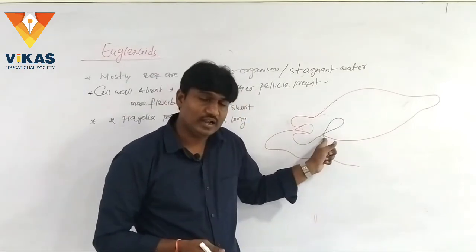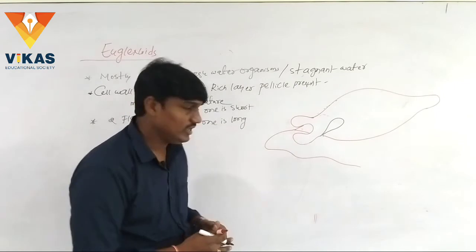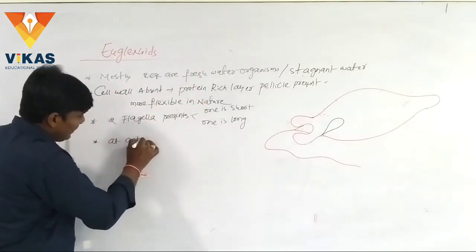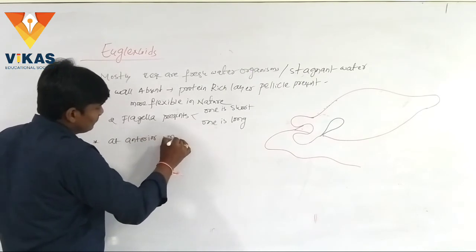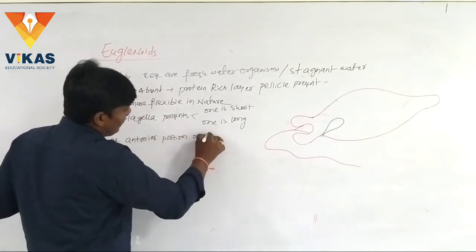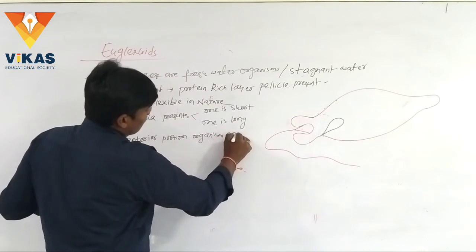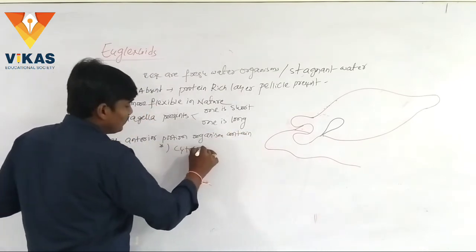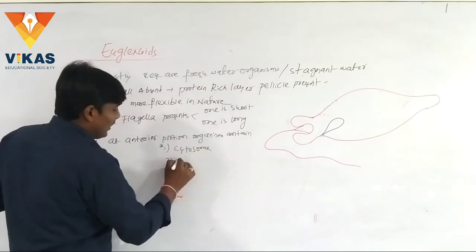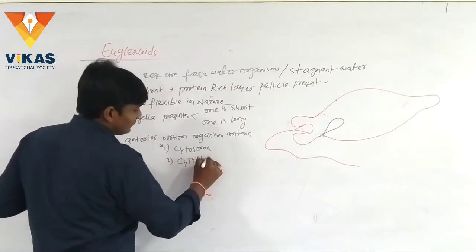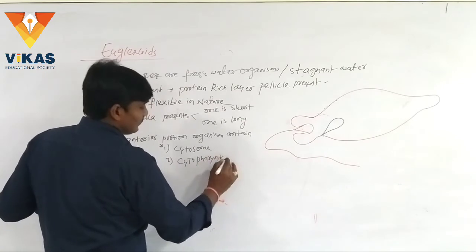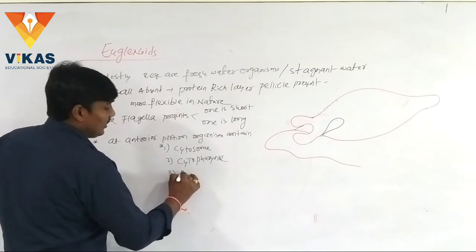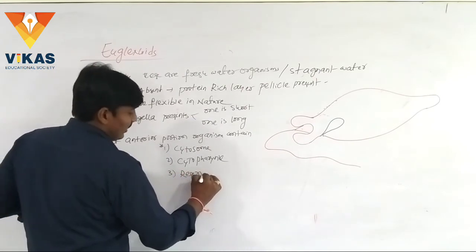At the anterior portion, the organism contains the cytosome, the cytopharynx and the reservoir.